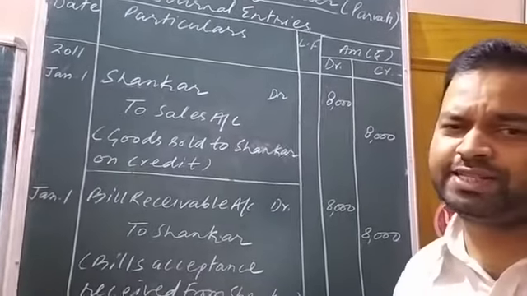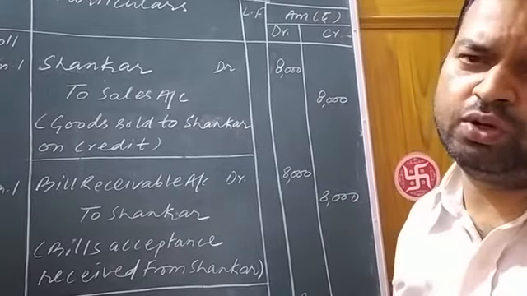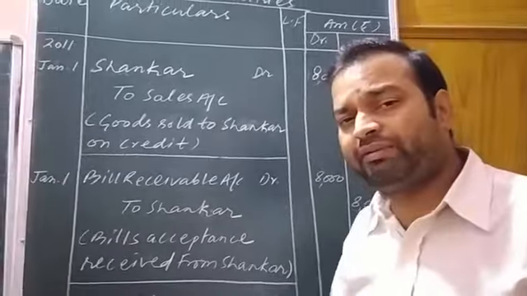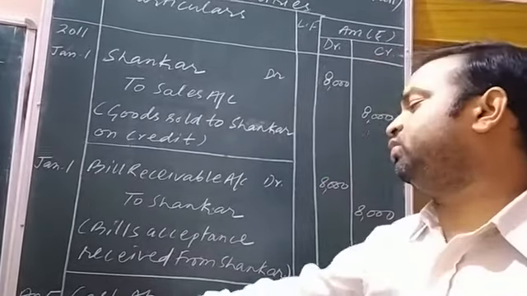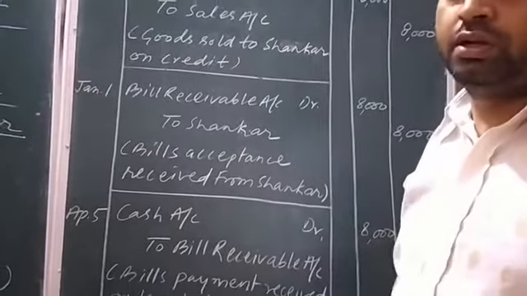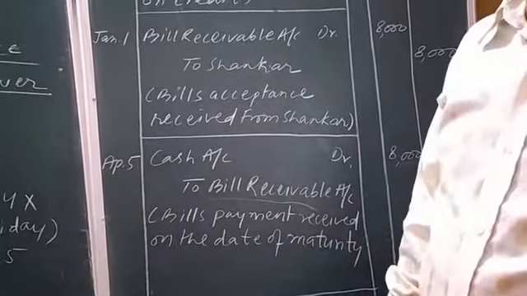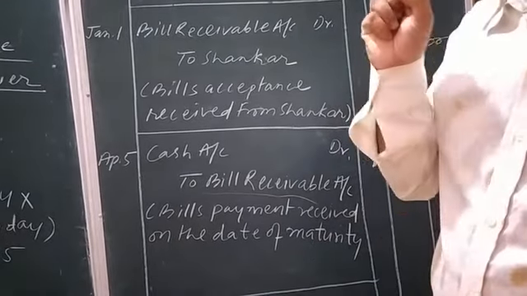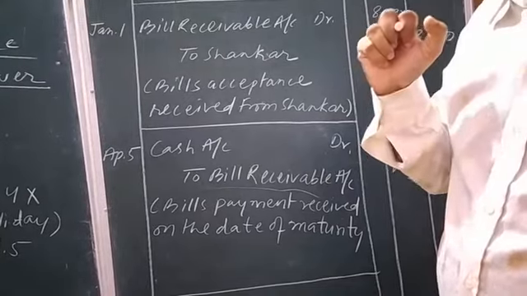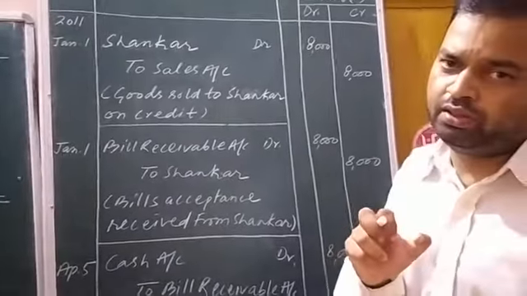Cash as an asset will be shown on the debit side, because the rules of debit and credit say that whenever an asset increases, it is to be shown on the debit side, and hence we are showing cash on the debit side. And this bill receivable will be taken back by the debtor. Shankar will take back the bill receivable from the seller.